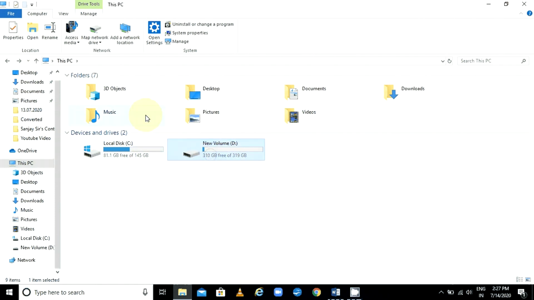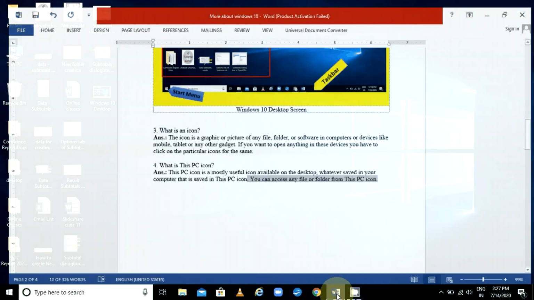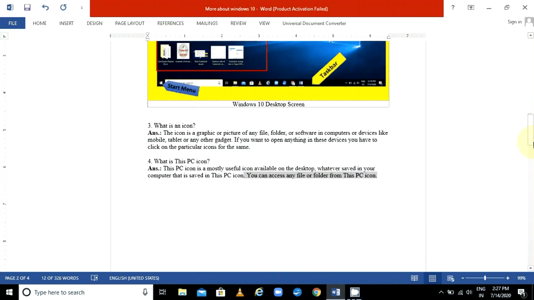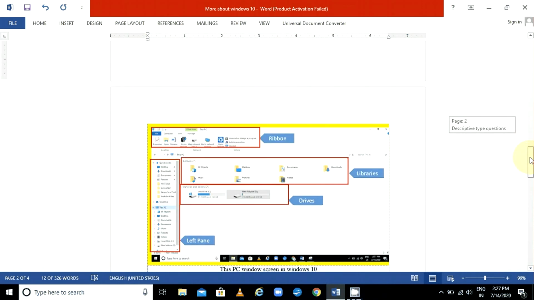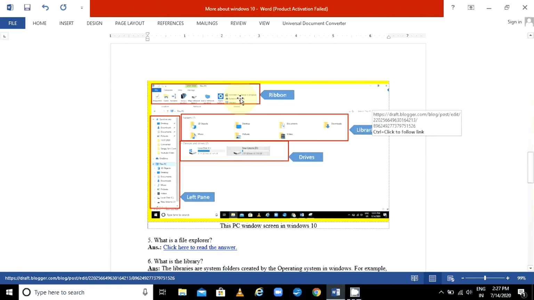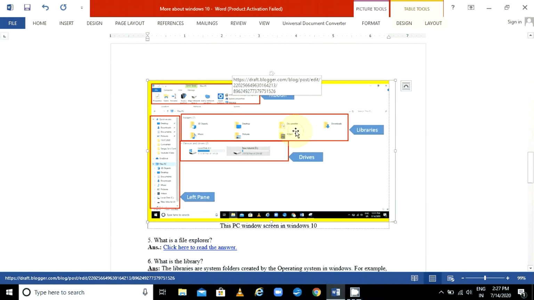Libraries, which we will also discuss, are default folders created by your Windows. So these are the library folders, available on top of it. I have also given a screenshot. See, on top it is the ribbon, then the library, these are the drives, C drive, D drive, and the left pane.